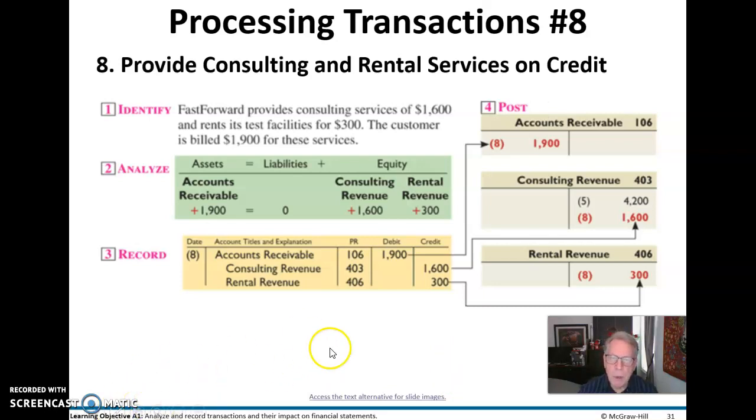Just to reiterate, you'll notice that in this case we had more than one credit and just one debit, but in total, whenever we do a journal entry, the debits must equal the credits, always.